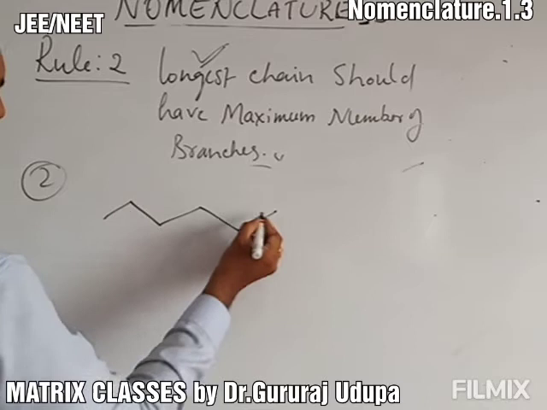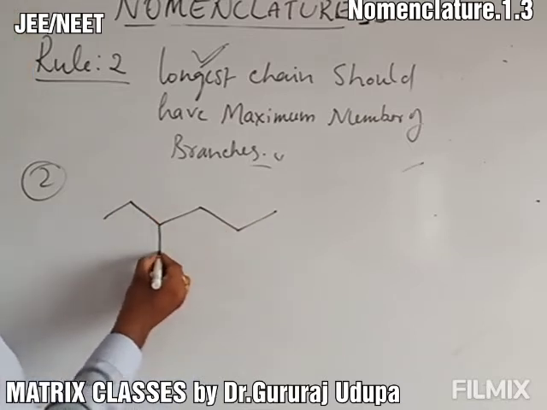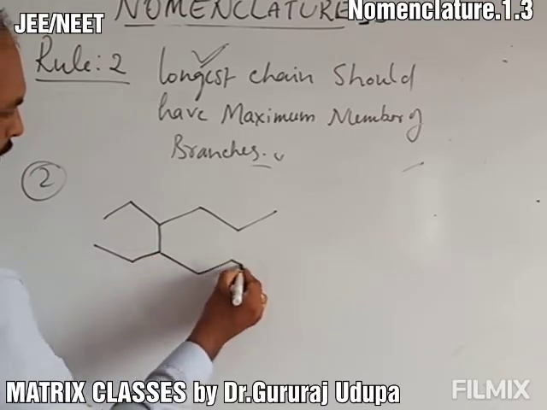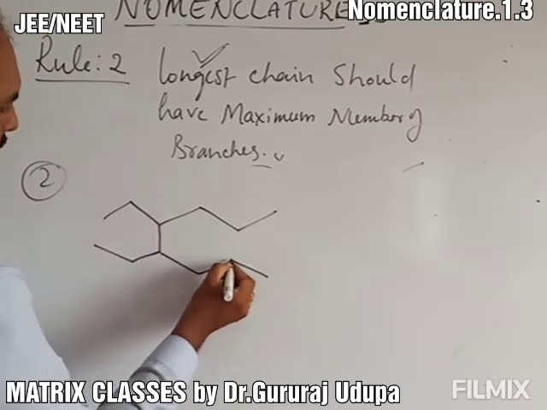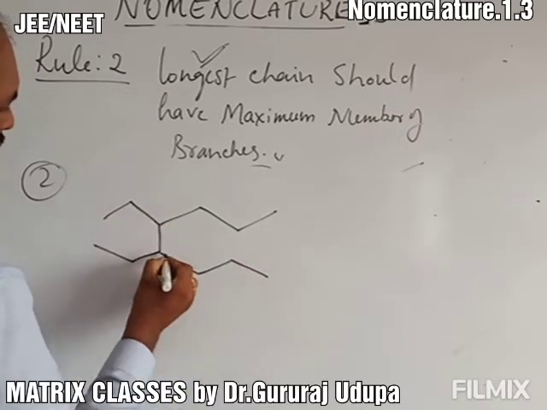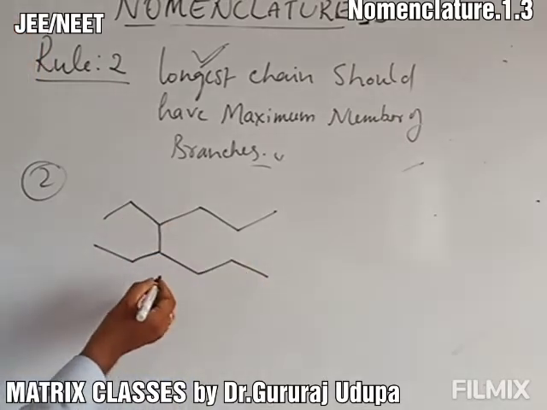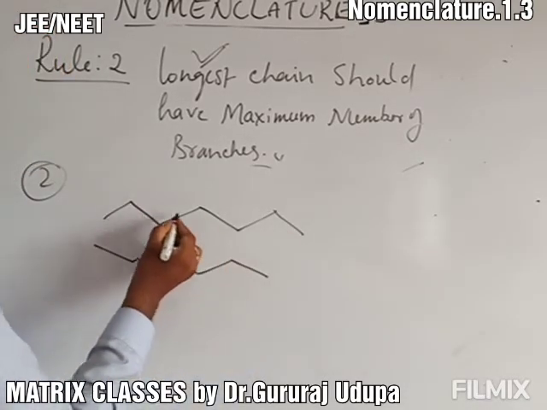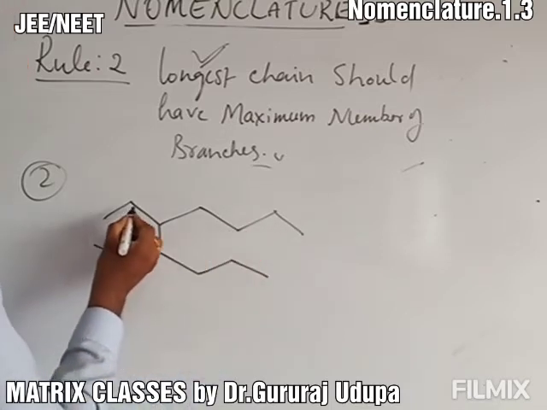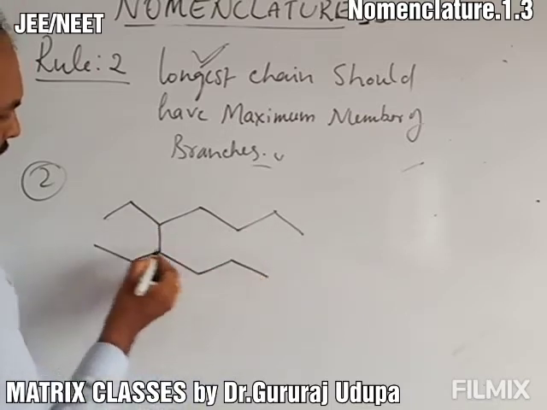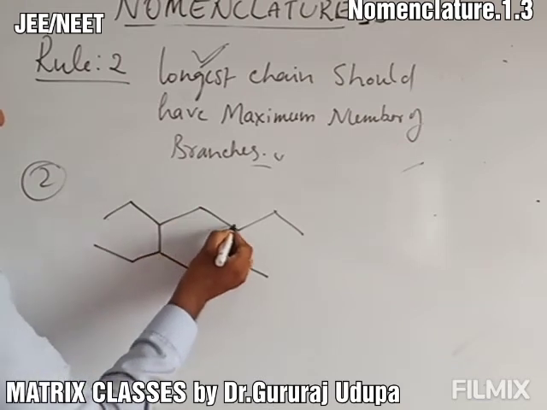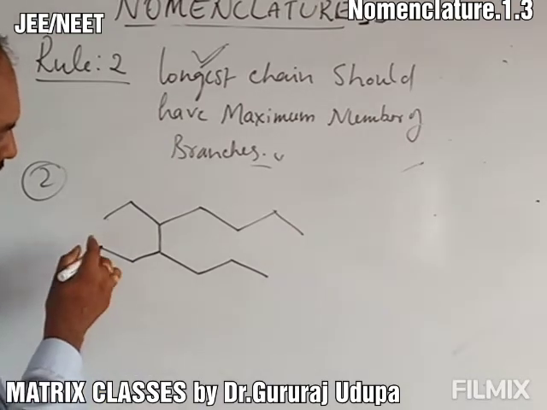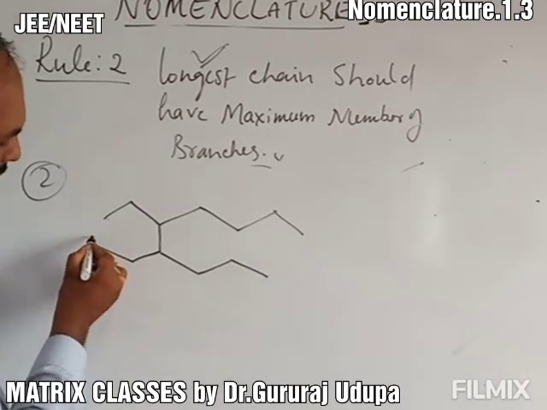1, 2, 3, 4, 5, 6. 1, 2, 3, 4. 1, 2, 3, 4, 5, 6. 1, 2, 3, 4, 5, 6, 7. 1, 2, 3, 4, 5, 6, 7, 8. If this is the case, direct, okay, this is my answer.